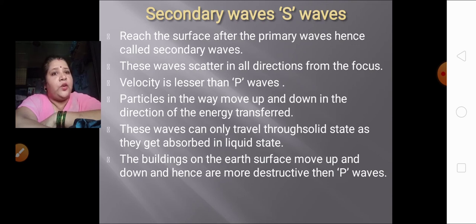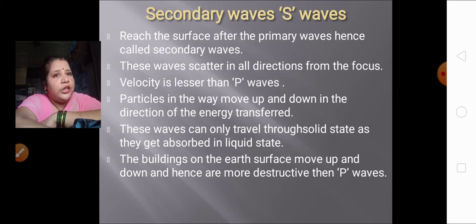These waves can only travel through solid state. As you have learned in your 8th standard also, secondary waves cannot pass through liquid state, as they get absorbed in the liquid state. So here this is one of the characteristics. These waves can only travel through solid state as they get absorbed in liquid state.